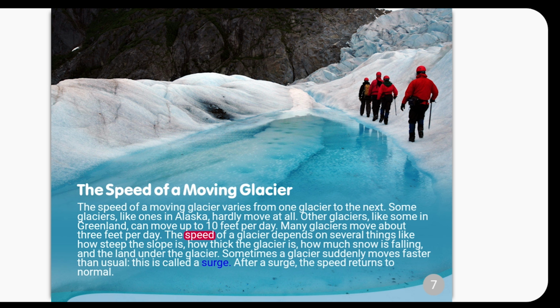The speed of a glacier depends on several things, like how steep the slope is, how thick the glacier is, how much snow is falling, and the land under the glacier. Sometimes a glacier suddenly moves faster than usual. This is called a surge. After a surge, the speed returns to normal.